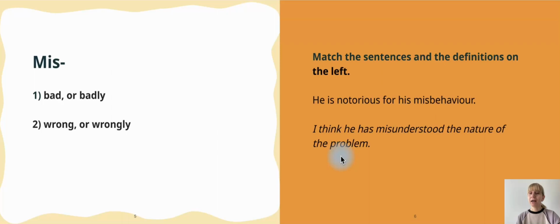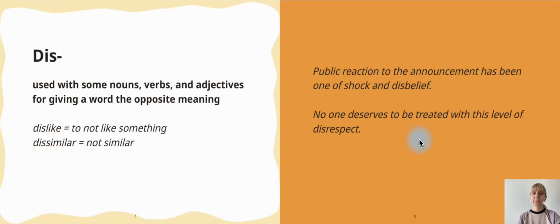And the second one, I think he has misunderstood the nature of the problem. Well, misunderstood, it means that he has understood it wrongly. Okay? So the second sentence matches the second meaning. And misunderstood is a verb. Prefix dis has the only meaning. It means, and we use it with some nouns, verbs, or adjectives to give them the opposite meaning.